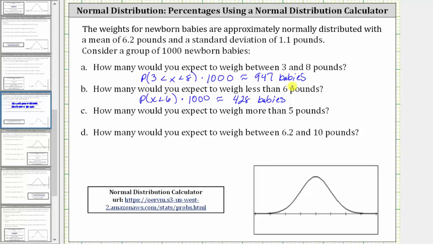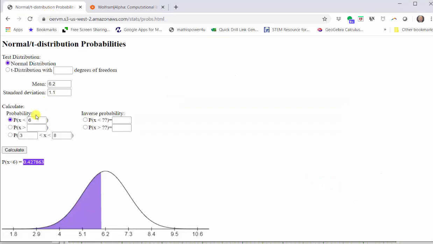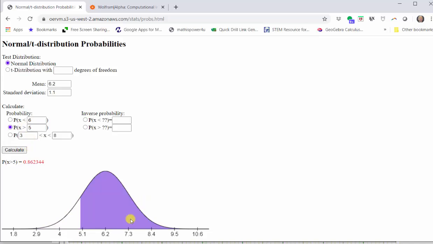Next, how many would you expect to weigh more than 5 pounds? To determine the answer, we'll find the probability that X is greater than 5, and then again multiply by 1,000. Going back to the normal distribution calculator, we select the second option, the probability of X greater than, enter the value of 5, click calculate. We can see the area shaded below the normal curve below.